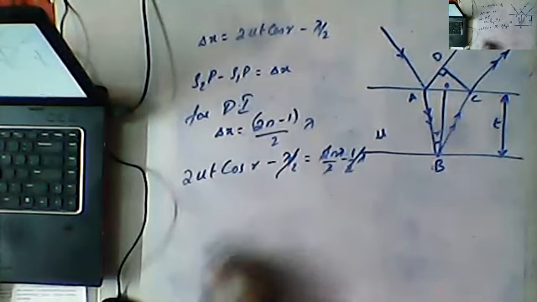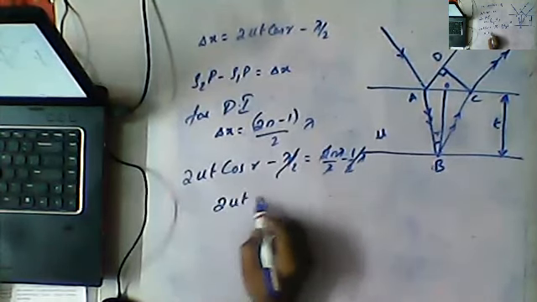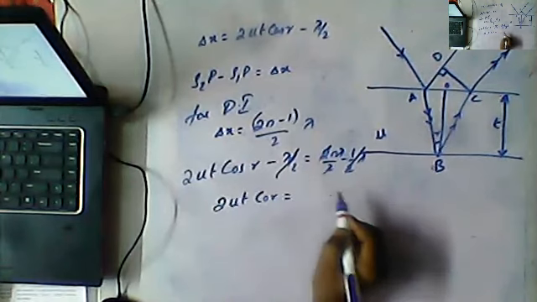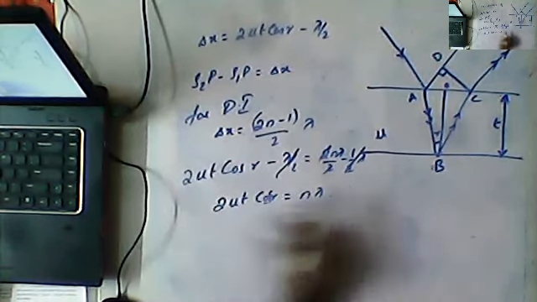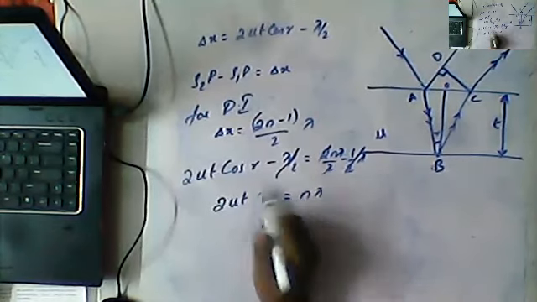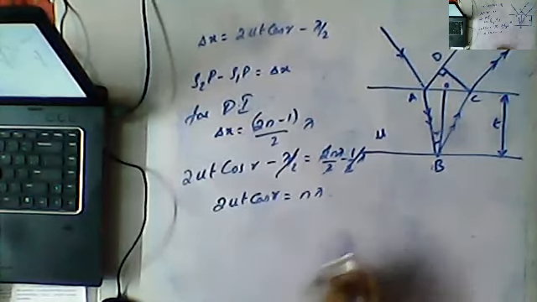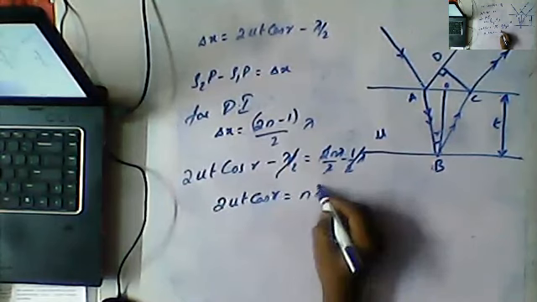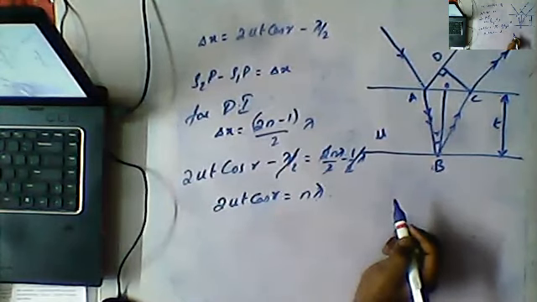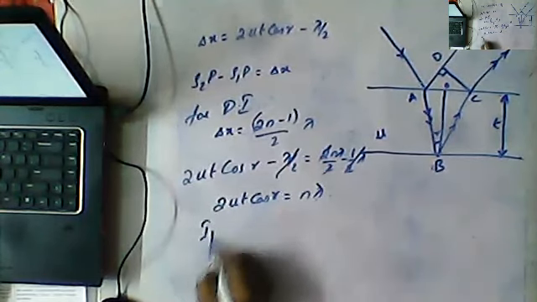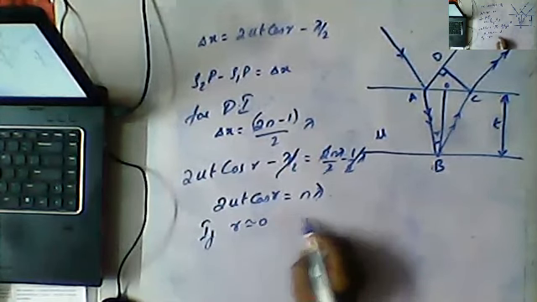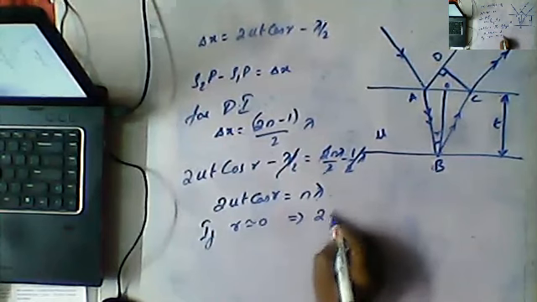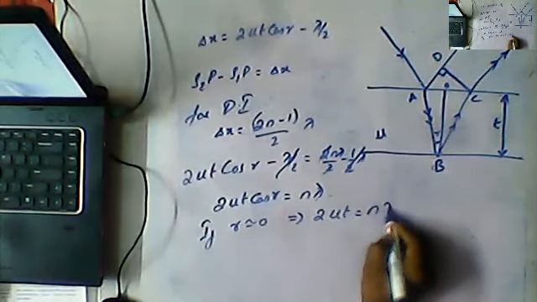This 2 is to cancel. 2 mu t cos r is equal to n lambda. So if r is a small angle and approximately equal to 0, we can write here 2 mu t is equal to n lambda.